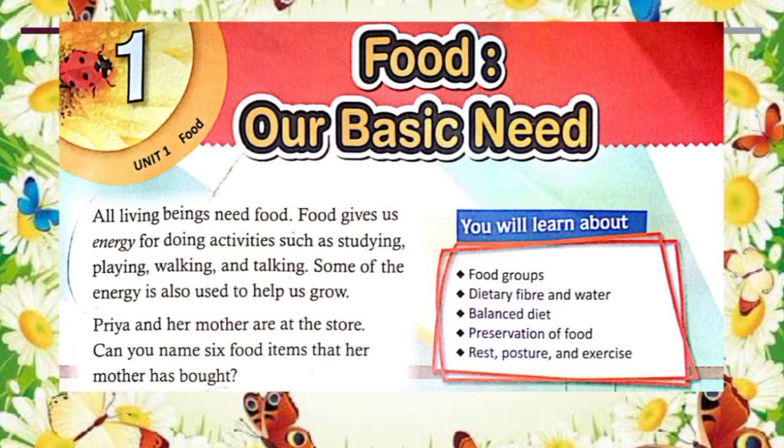Next, some of the energy is also used to help us grow. Here grow means growth of height, weight, shape, hair, development of muscles and development of brain. As you know, muscle is the body's most metabolic tissue, which means it requires more energy than other body tissues to maintain itself because they are naturally more muscular.